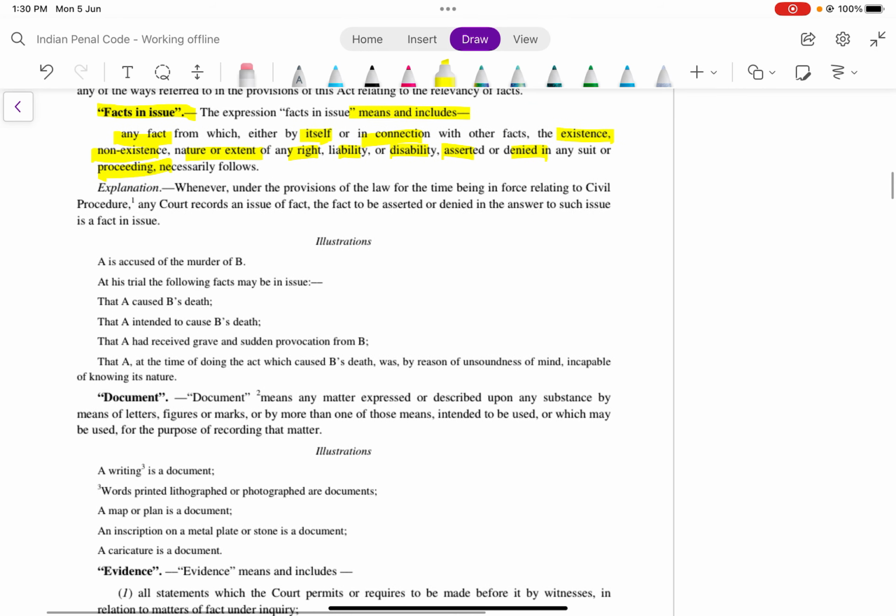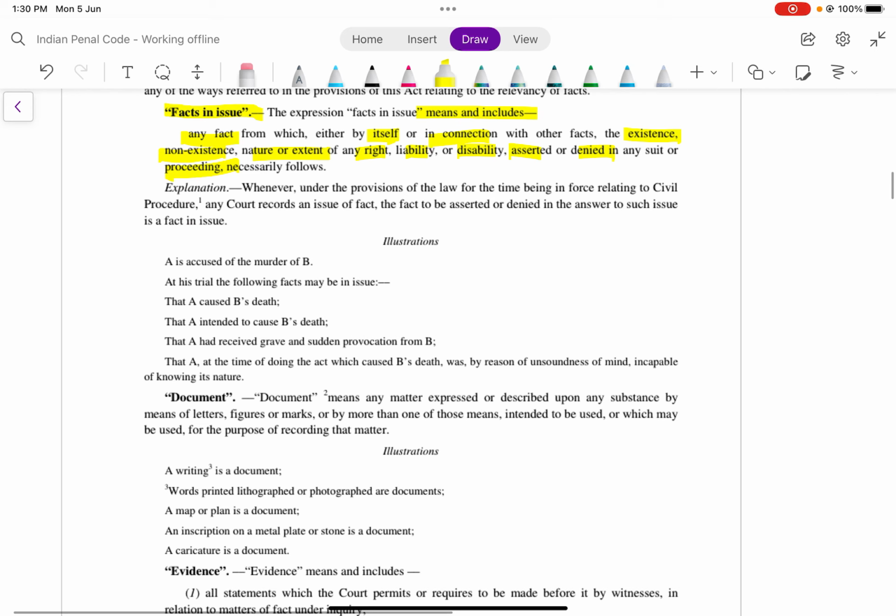Whenever under the provisions of the law for the time being in force relating to civil procedure any court records an issue of fact, the fact to be asserted or denied in the answer to such issue is also a fact in issue.